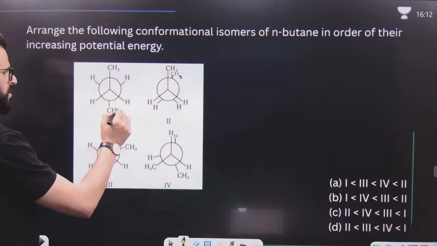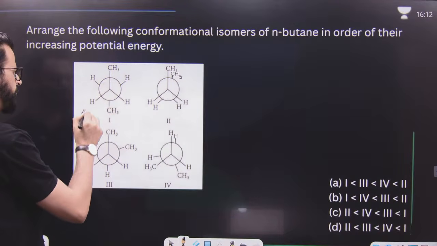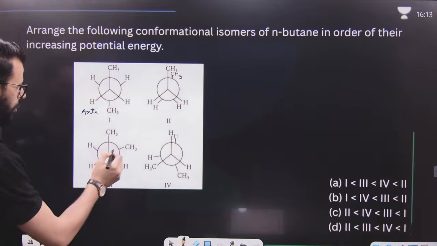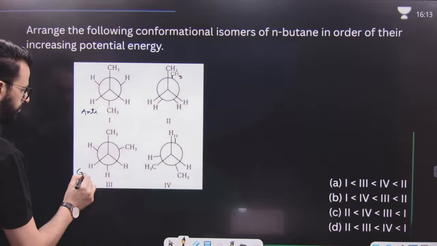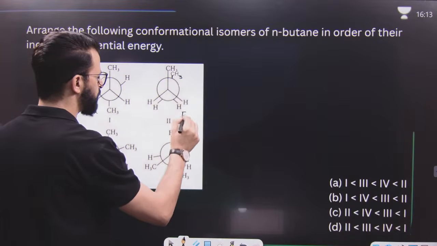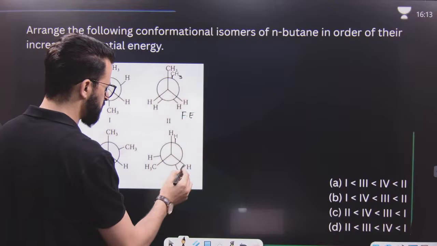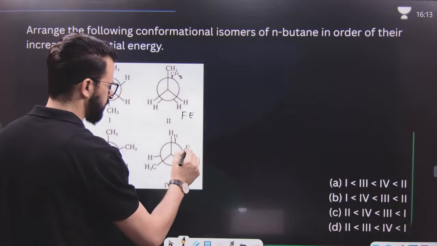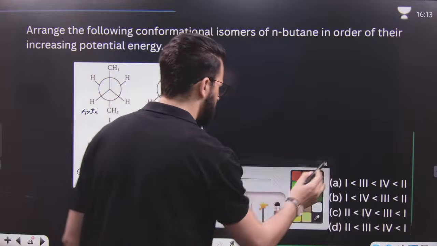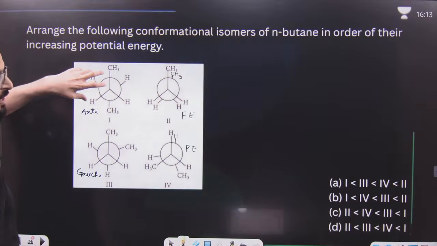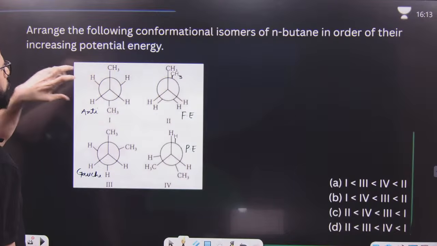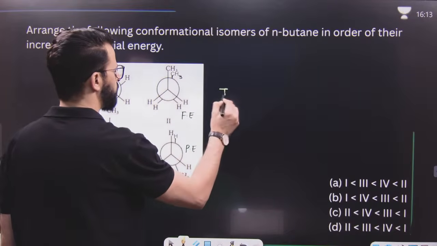Now have a look. This first is anti form, that means a staggered form. This is gauche, that means a staggered form. This is what we call fully eclipsed. This is partially eclipsed. That means eclipsed forms. We know stability is like this. This is the most stable conformation, and if it is most stable, it has the lowest potential energy. That means it is 1.